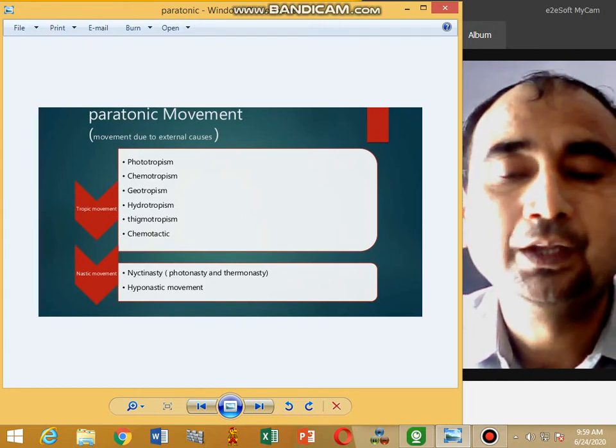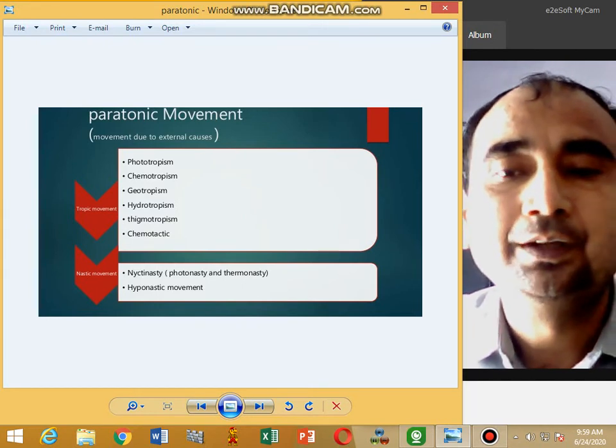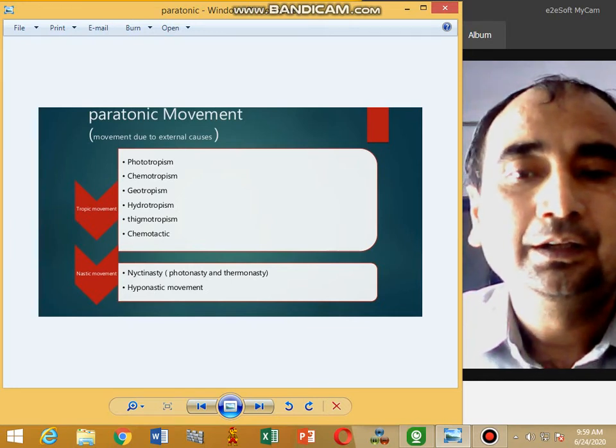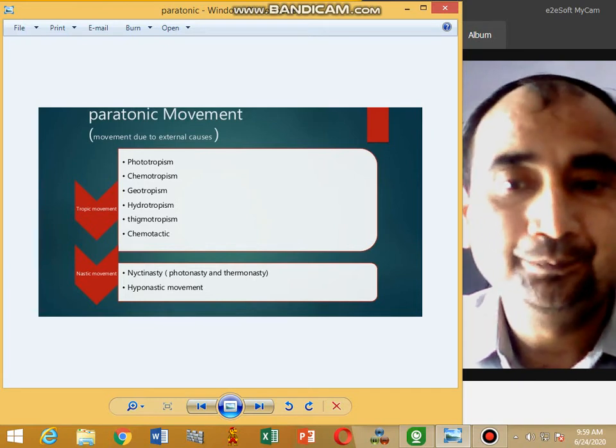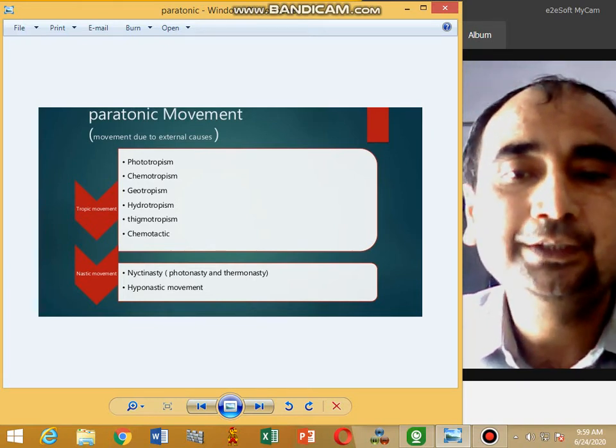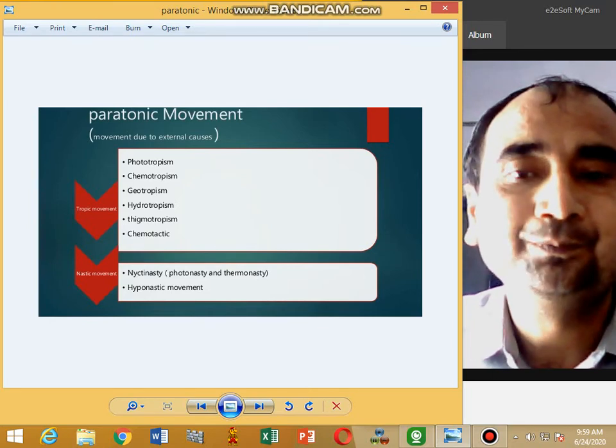These are tulip flowers. And haptonastic: the movements of insectivorous plants to catch their prey, as in the Venus flytrap. These are examples of haptonastic movements.